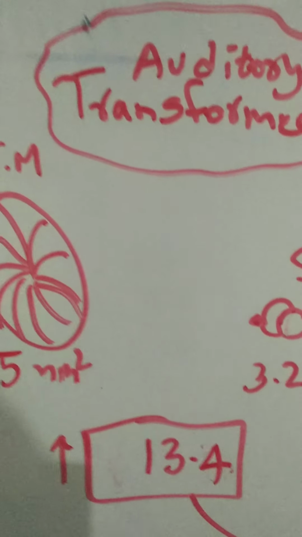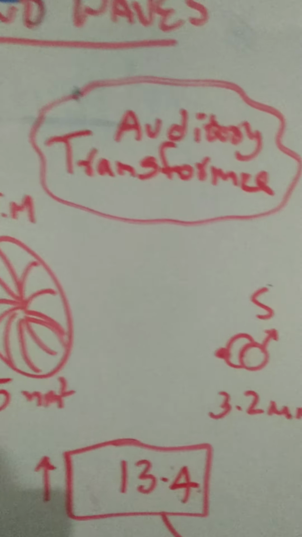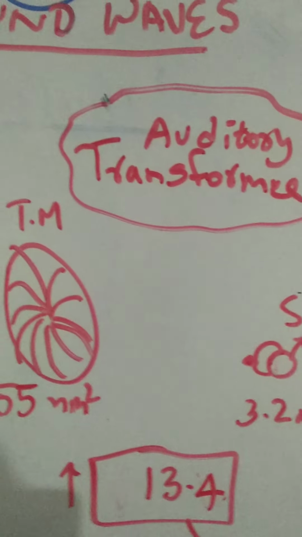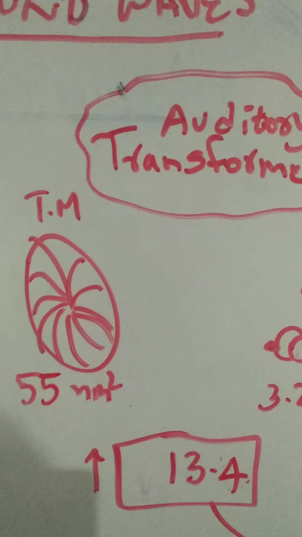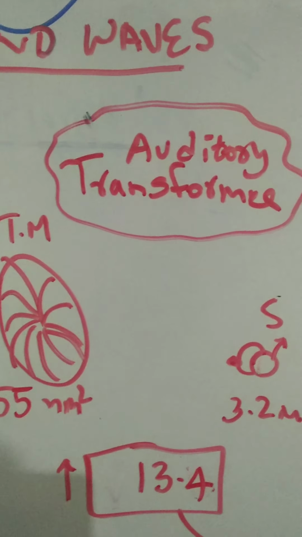So this is like the head of the nail, the tympanic membrane, and this is like the tip of the nail. So it's like nailing our ear by the sound waves. So nearly 13.4 times amplification will be there with respect to the surface area itself.